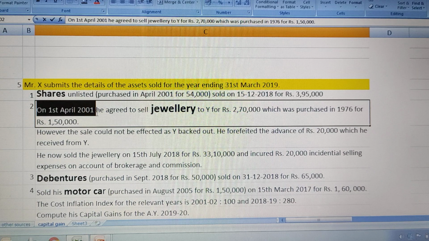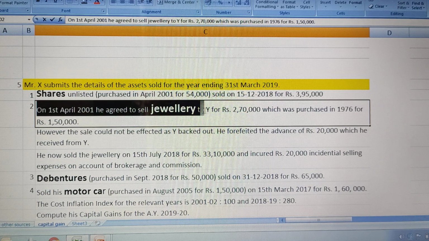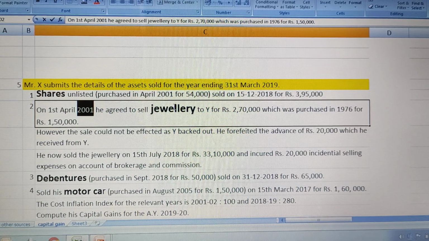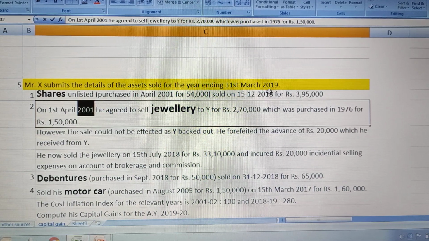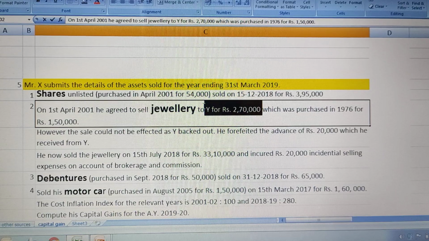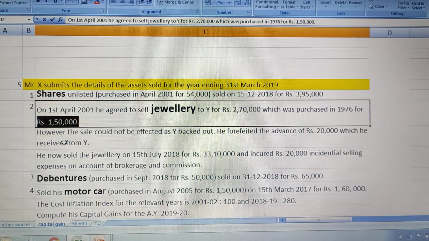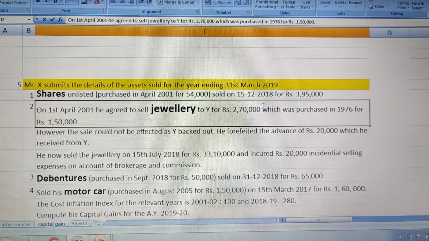On 1st April 2001, he agreed to sell jewelry to Mr. Y. So in the year 2001, Mr. Y was ready to purchase the jewelry for 2,70,000, which was purchased by Mr. X in 1976 for rupees 1,50,000. 1,50,000 is your purchase value.